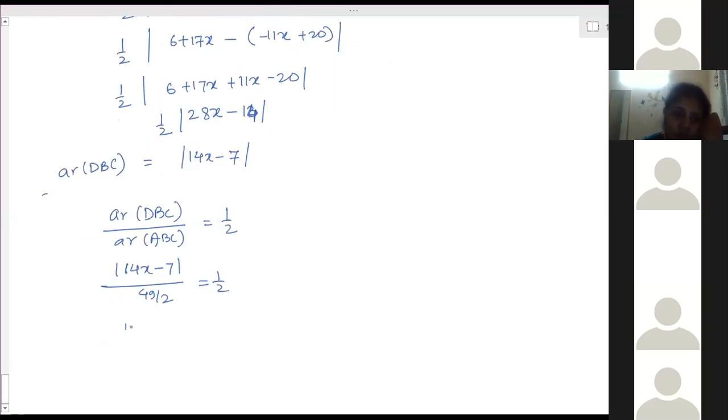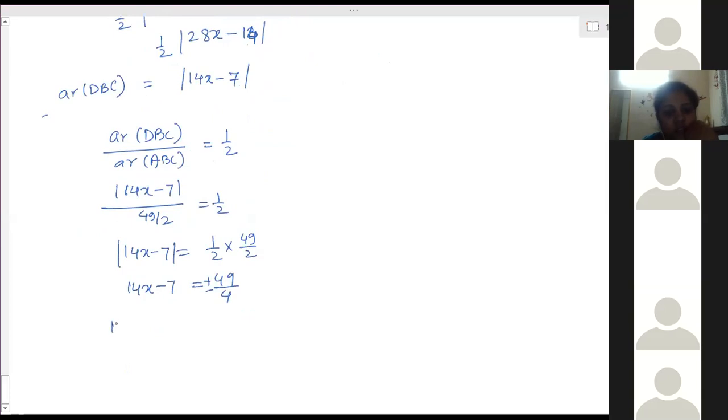So this is 14x minus 7 is equal to 1 by 2 into 49 by 2, that is 49 by 4. But this is plus or minus when we remove the absolute sign. So two values of x we will get. 14x minus 7 is equal to 49 by 4, or 14x minus 7 is equal to minus 49 by 4.